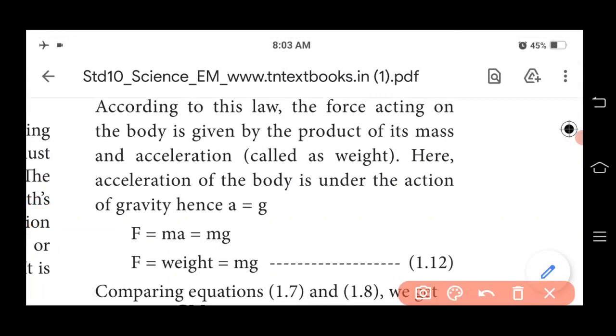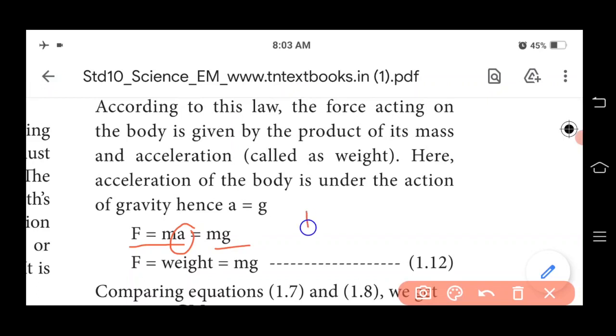So from Newton's second law we know that F equal to m into a. But instead of a we are going to write g. So the equation changes, F equal to m into g. So F equal to weight equal to m into g.